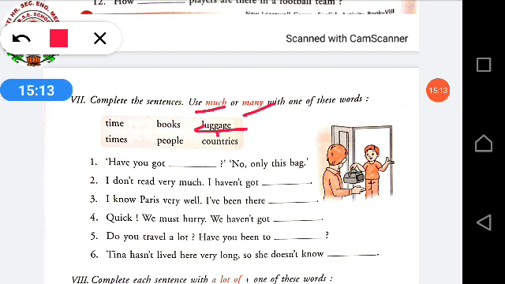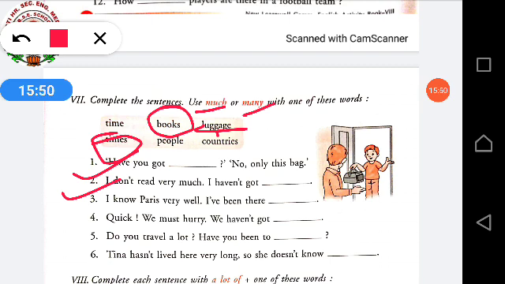In the same way, I don't read very much. I haven't got dash books. Not time or times. Books. I haven't got many books, because books are in number. In the same way, third one, I know Paris very well. I have been there dash. A person can go to Paris times. We can count that times. Is it? Times we can count. So what will come over here? I have been there many times.